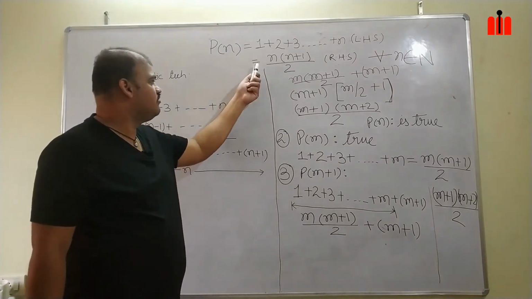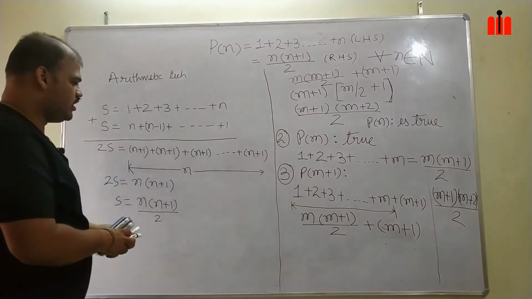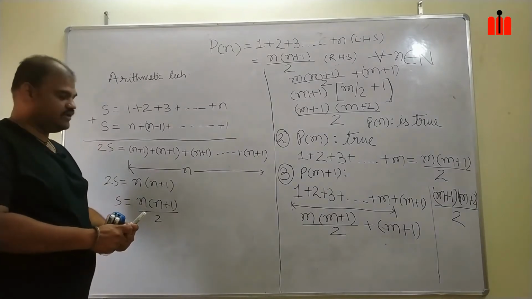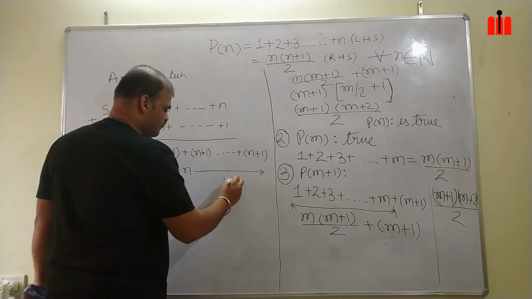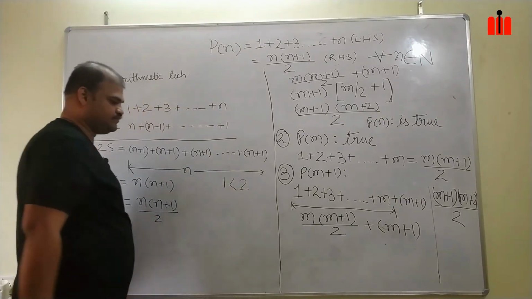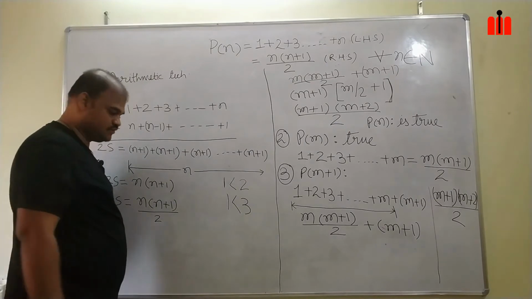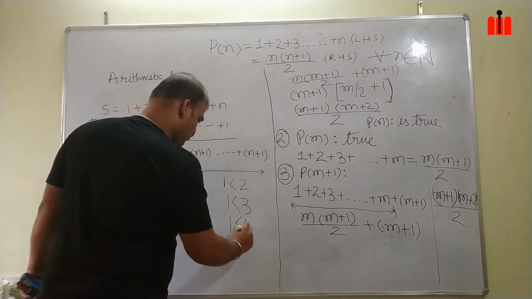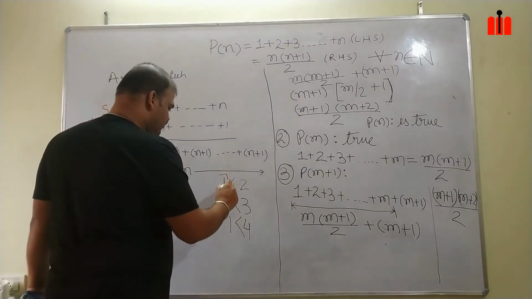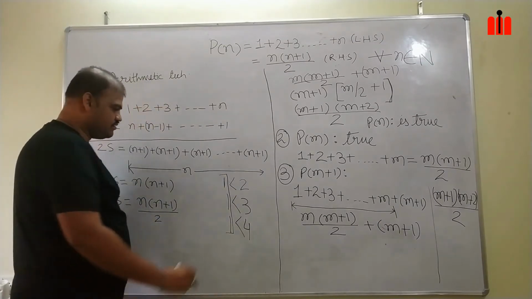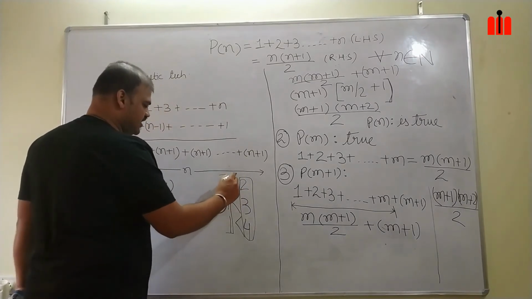Why only when there is equality? Why not when there is inequality? When there is an inequality, suppose I write one inequality statement as 1 is lesser than 2, 1 is also lesser than 3, 1 is also lesser than 4. Agree? So I can see, even though my LHS is constant, my RHS is varying whenever there is a sign of inequality.